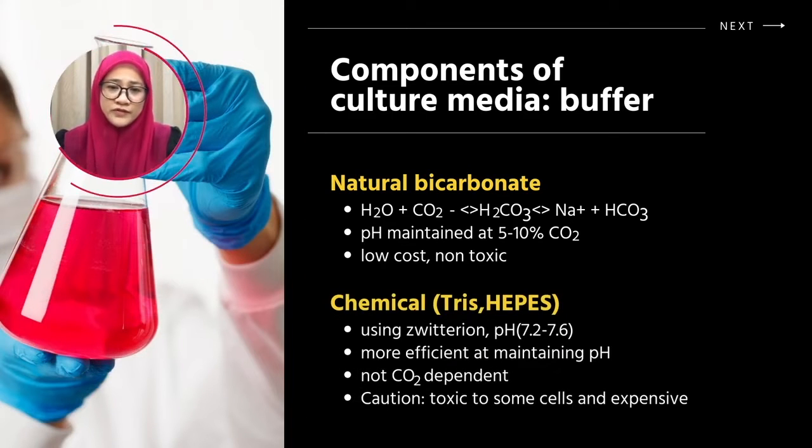It is also possible to add a buffering compound to the media using sodium phosphate or Tris or HEPES, but often these compounds affect the cell's growth. Although this chemical adjustment is more efficient to maintain pH, it is not carbon dioxide dependent. Controlling pH this way could be toxic to the cells and also a bit expensive.